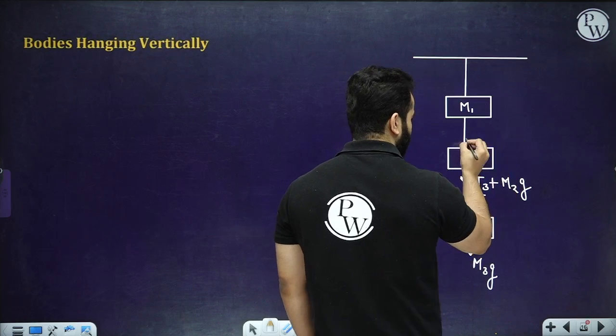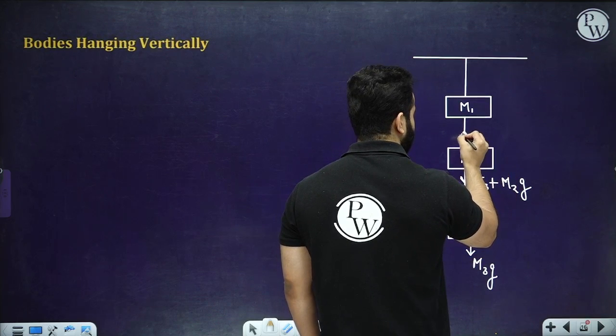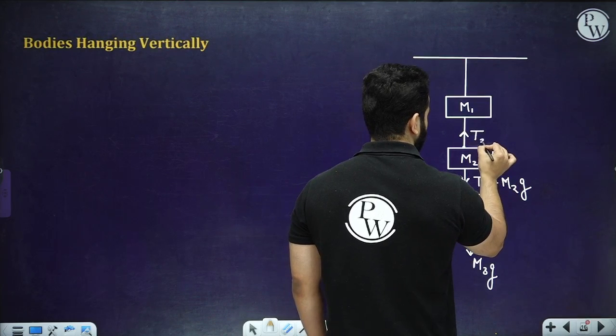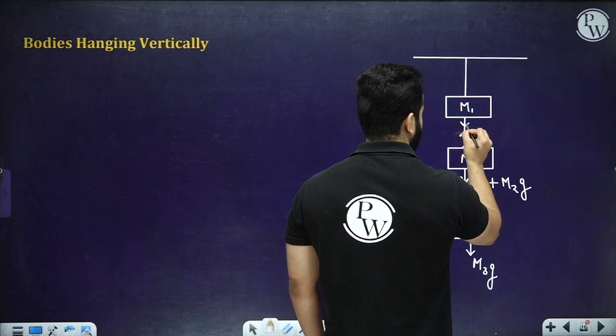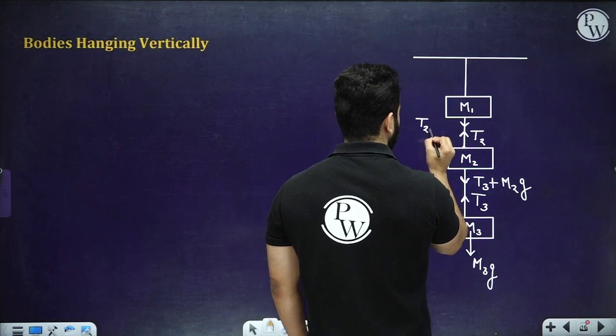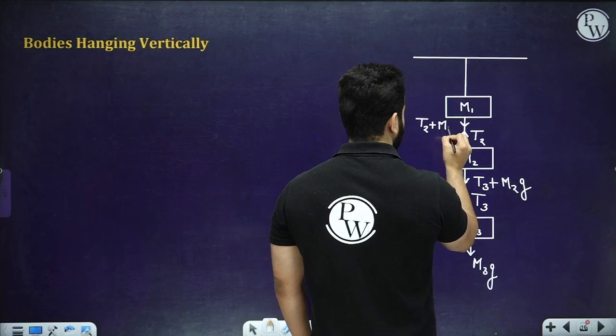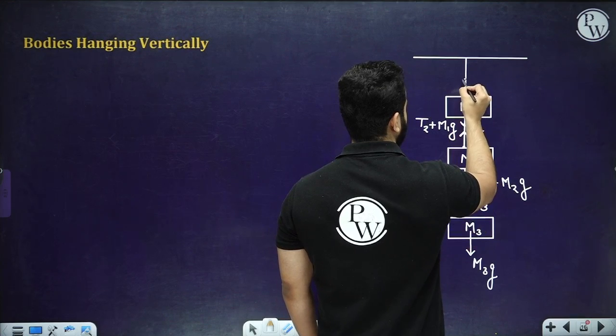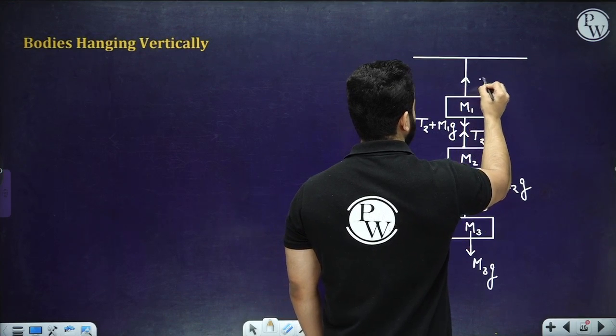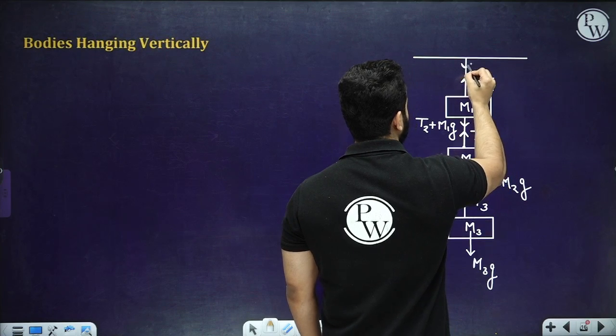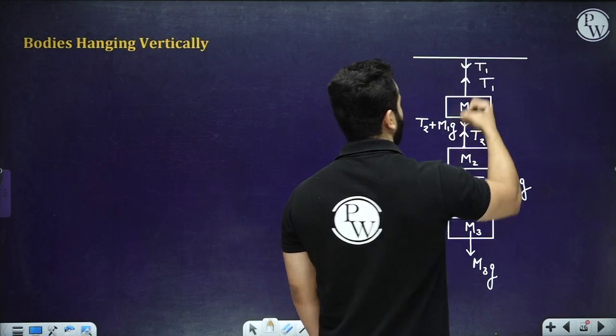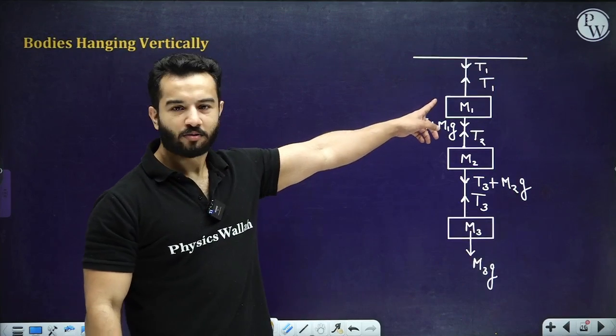On M2's upper point, I've got, let me write it as T2. Over here, I'm going to write again T2 plus M1G, and over here I'm going to write T1, and over here I'm going to write T1. So you are going to ask me, why have you written 2 times of T1 over here?